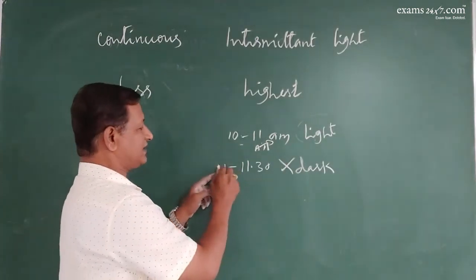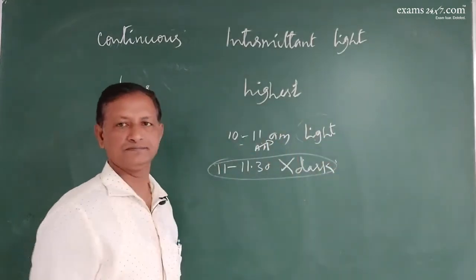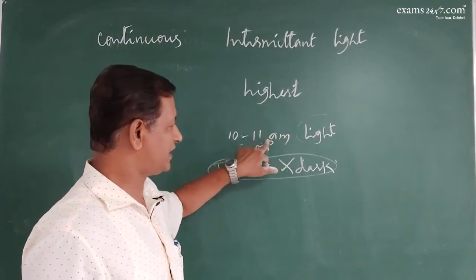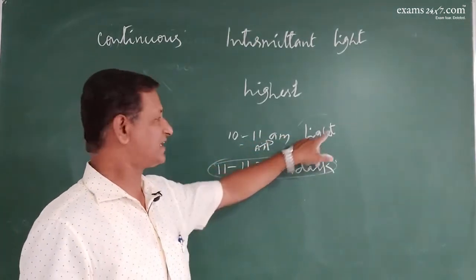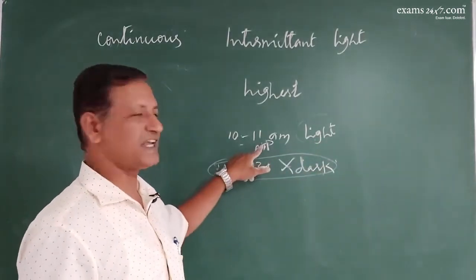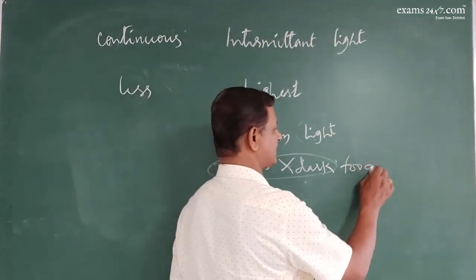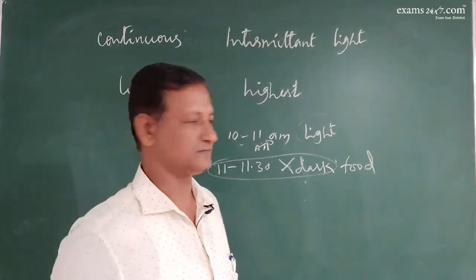So when the darkness is given, no light is given, so whatever ATP produced here can be completely utilized because there is no more light, so the space is free. So this ATP can be completely utilized, so the food can be produced very comfortably.